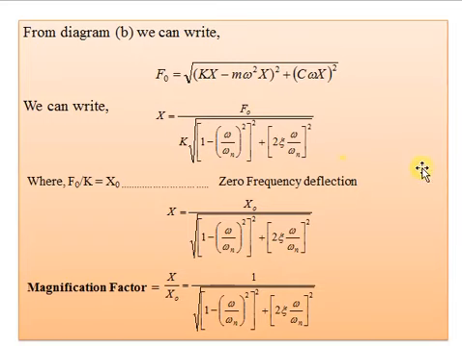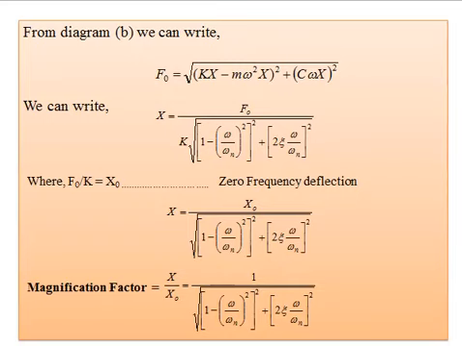So we get the equation in this way: f naught by k. F naught by k is nothing but a zero frequency deflection. Basically this term is called zero frequency deflection. We can write in terms of x naught, f naught by k is equal to x naught, or in some books it is written as x suffix st, that is a static deflection or zero frequency deflection.